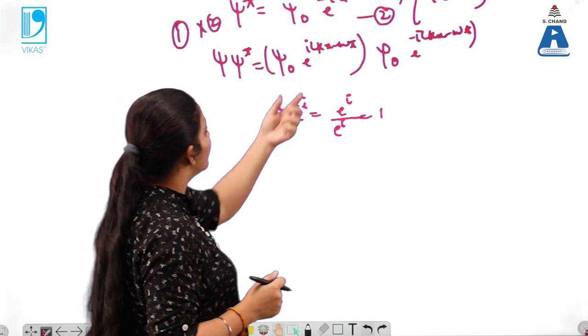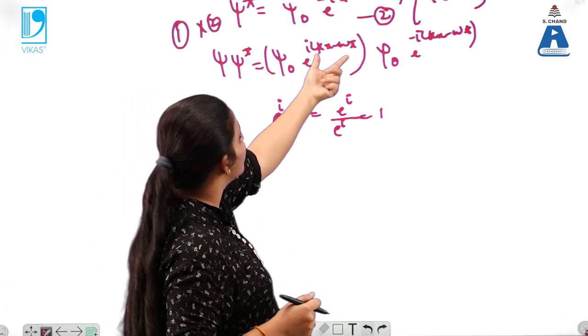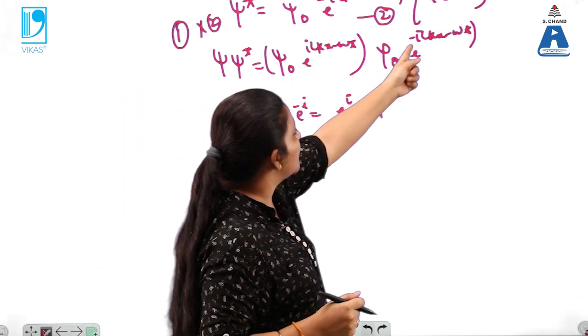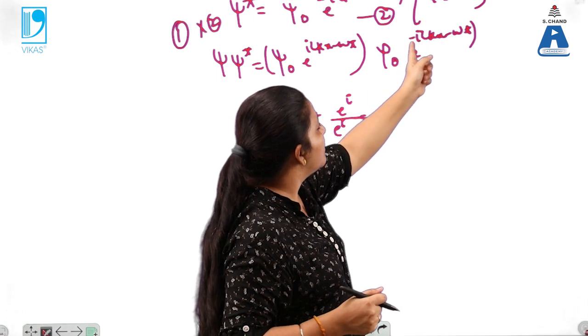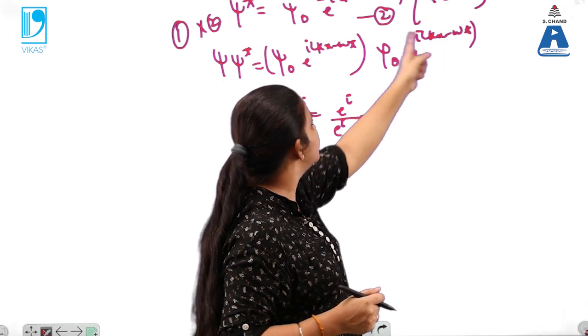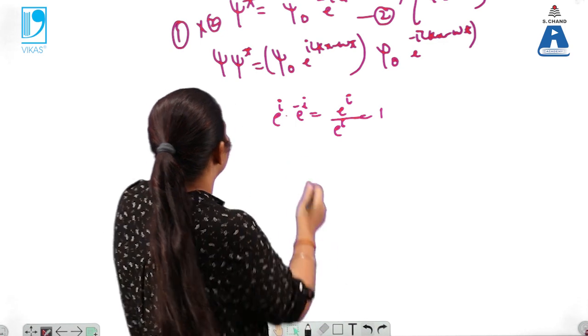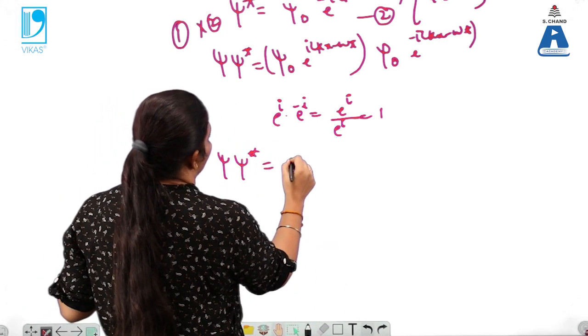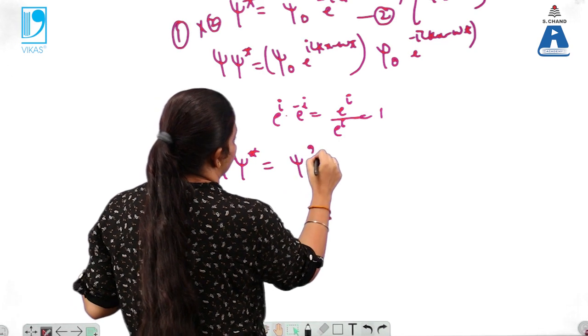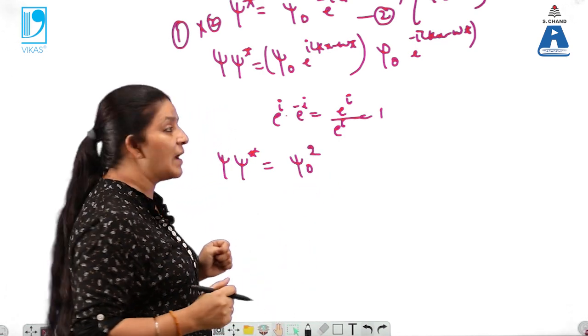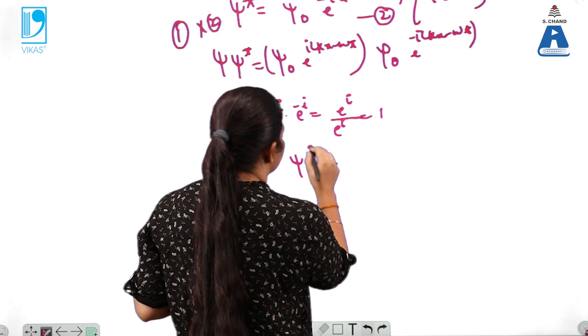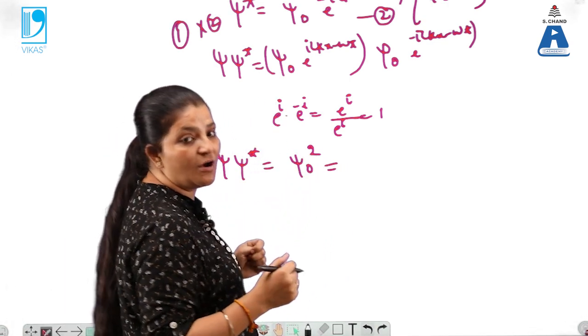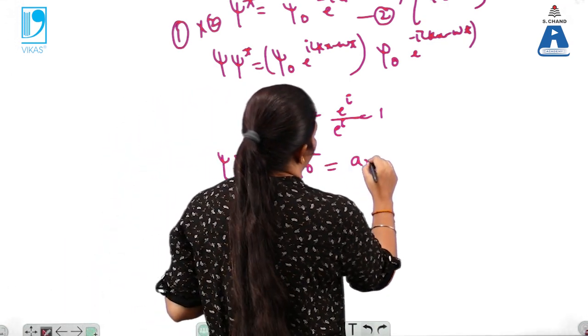So that's why here e raised power iota (kx minus omega t) plus and e raised power minus iota (kx minus omega t) will turn out to be 1 here. So psi into psi star will be equals to psi naught square, that is the square of the amplitude. What is psi naught? Psi naught is the amplitude of matter waves.